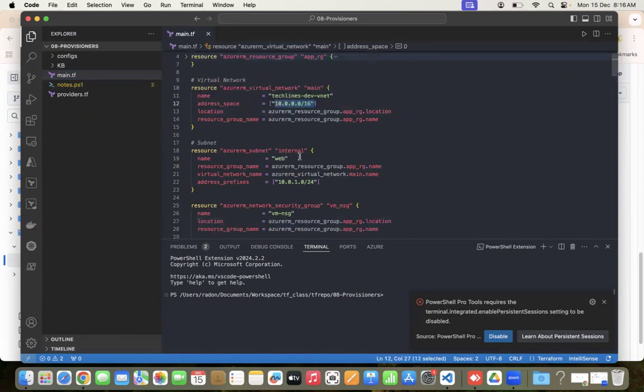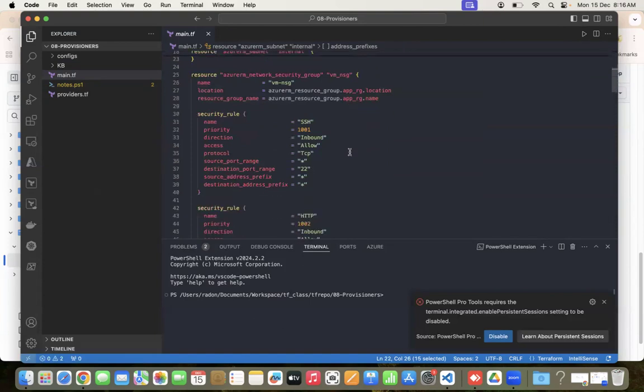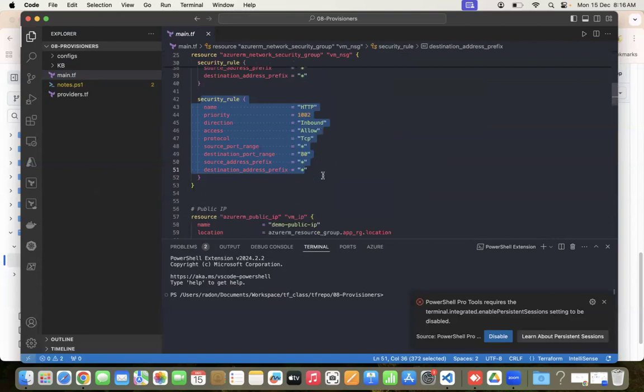And we are creating a subnet with the name web, and this is the CIDR of this web, and a few NSG rules. The first rule is SSH related. We are trying to open port 22. The second rule is we are allowing port 80.